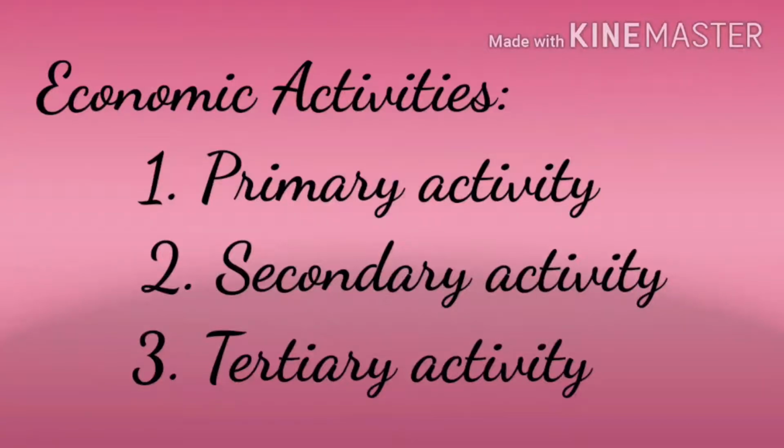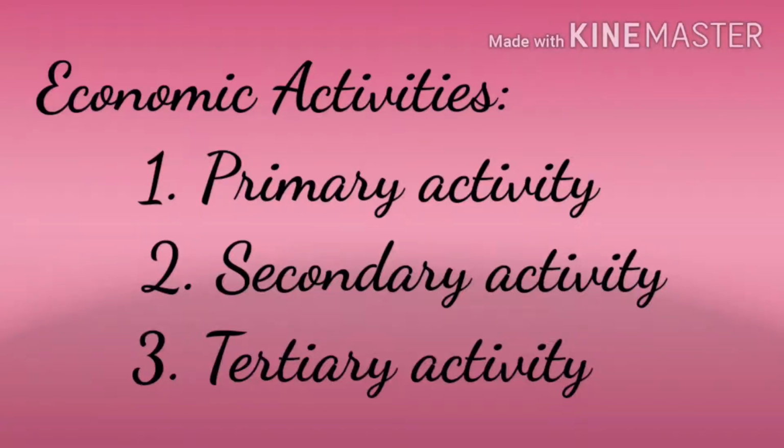Okay children, give some examples for primary activities. Yes, very good. Agriculture, fishing, mining, cattle rearing and so on. Clear? Second one is secondary activities. What is meant by secondary activities? The activities that are related to the processing of products obtained from the primary activities.